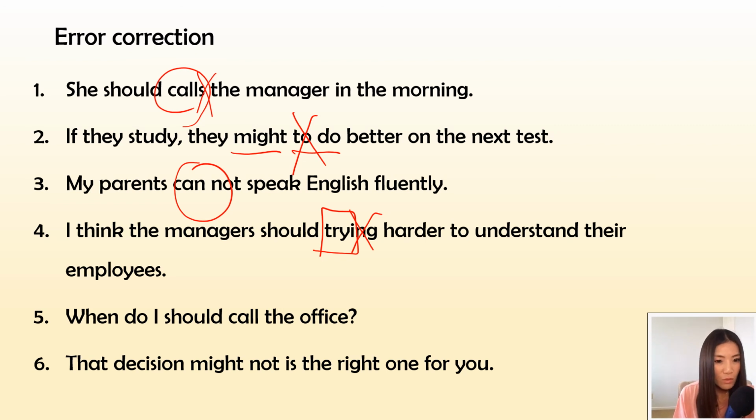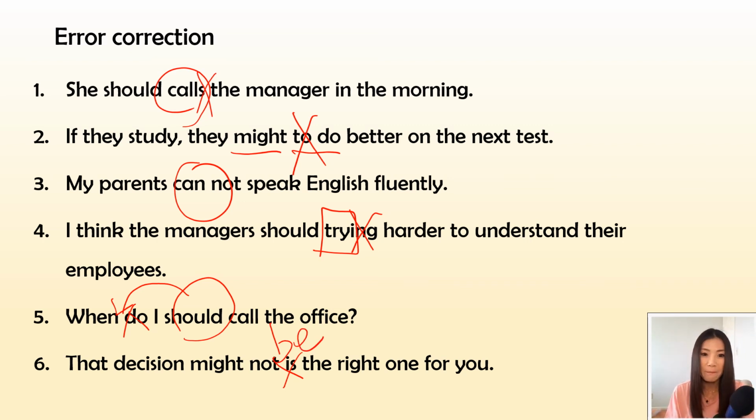5, when do I should call the office? So it's when should I call the office? It's going to be WH word, modal, and subject. When should I? Number 6, that decision might not is the right one for you. So that decision might not be. Is is a form of the verb be, but after the modal might, we have to have the base form of the verb, which is be. I hope you guys got that all correctly.